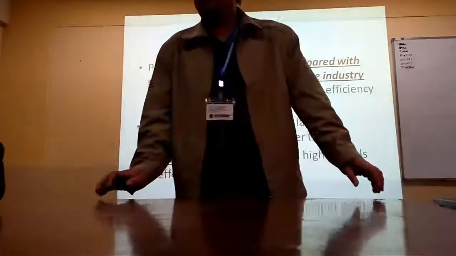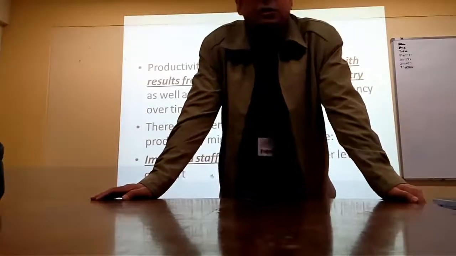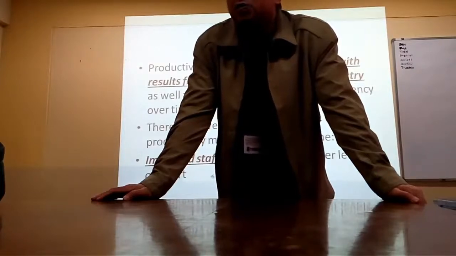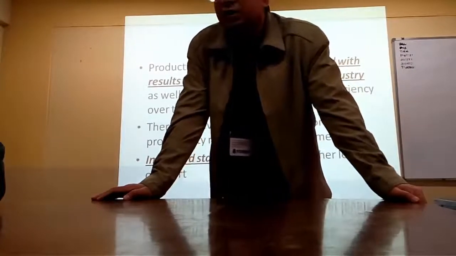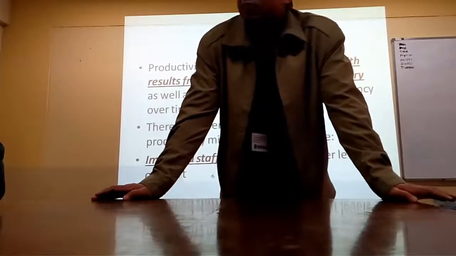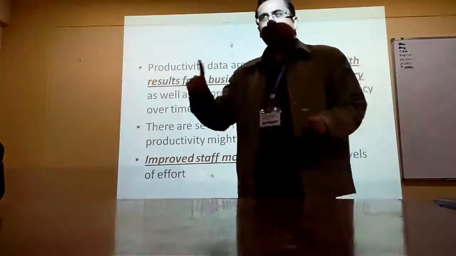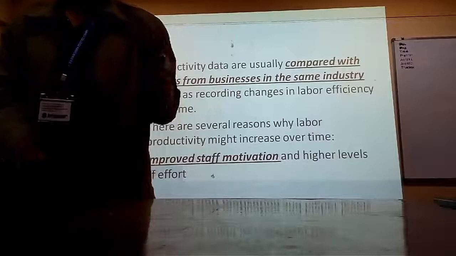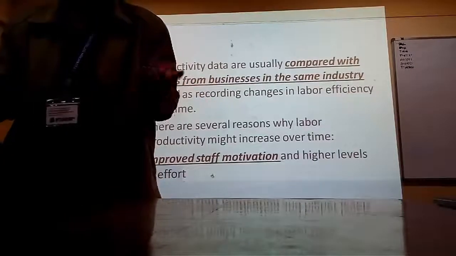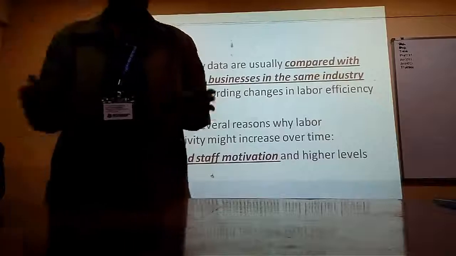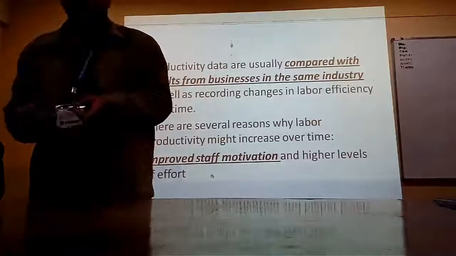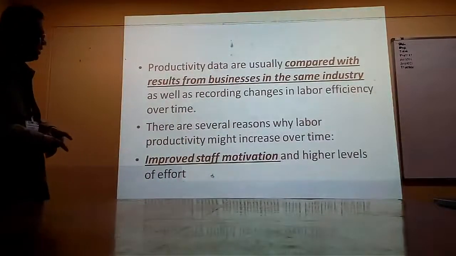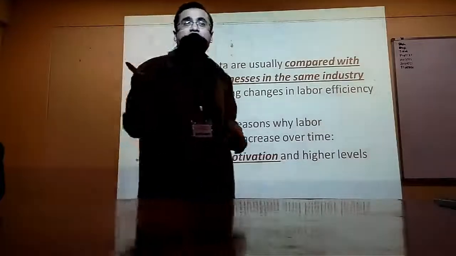We cannot compare the productivity of firms in different industries. We cannot compare output per worker of different industries. You cannot compare the output in a bakery with the output in a shipyard. If a bakery is producing 100,000 bread and the car assembly is producing 100 cars, which one is more efficient? You cannot determine that, because they are in different industries. So in order to determine efficiency, you have to make sure that the firms being compared are in the same industry.